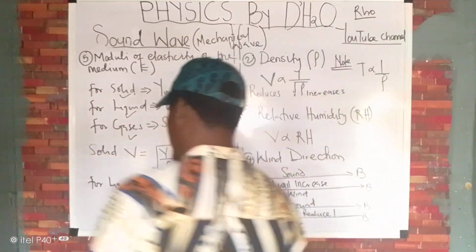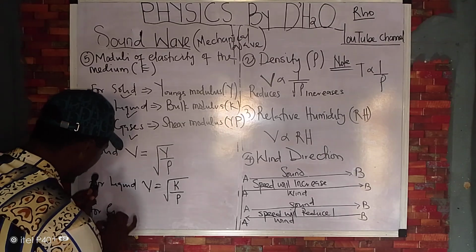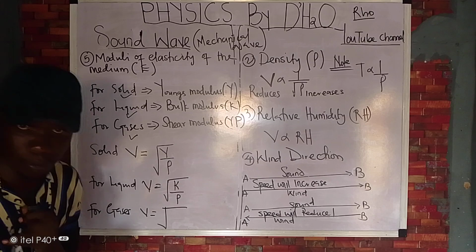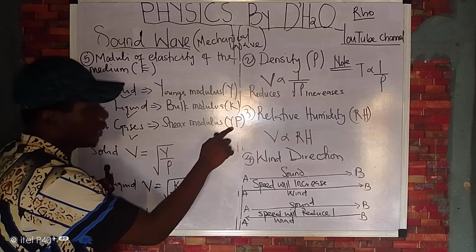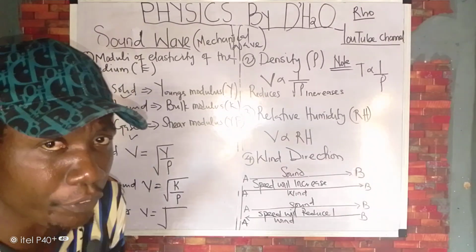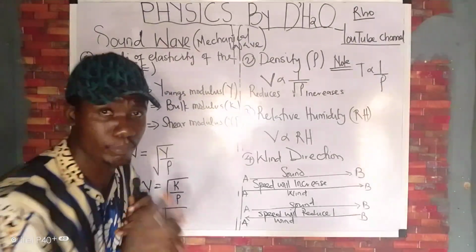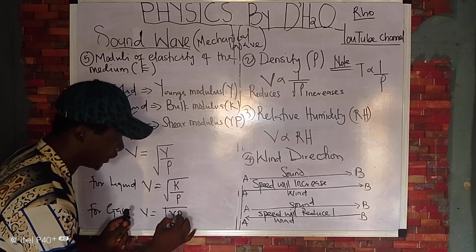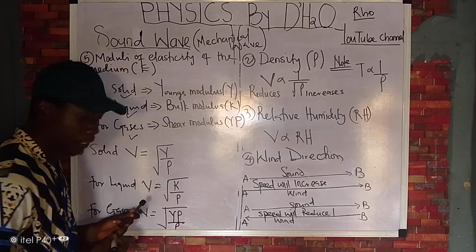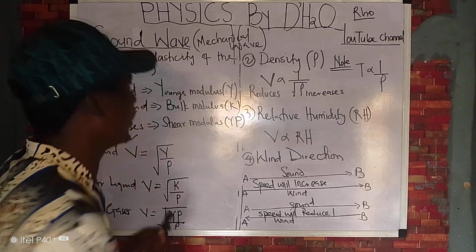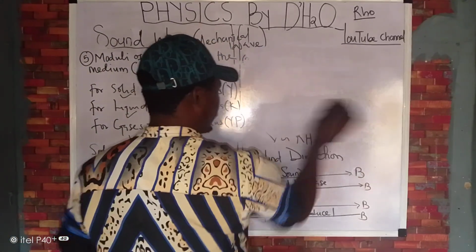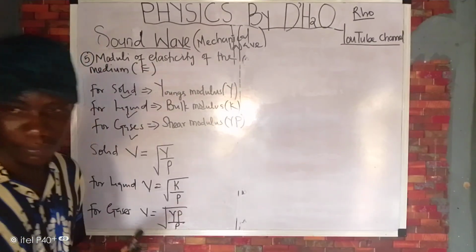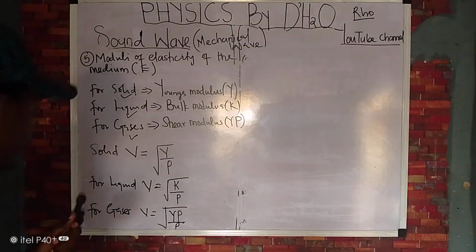Finally, for gas, the speed of sound is equal to the square root of what? I told you this is called ratio of specific heat. Then pressure. So you have ratio of specific heat times pressure over density. This must be noted. Now let's quickly do this. Okay?